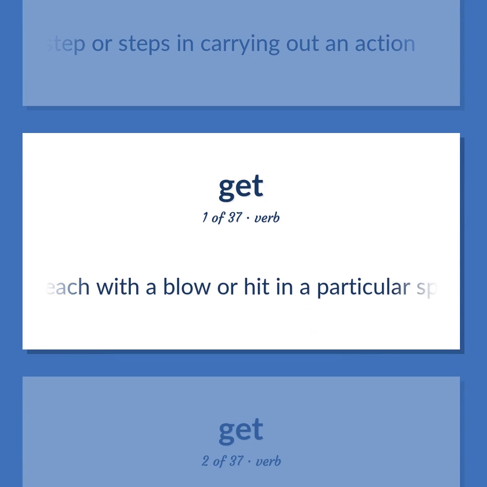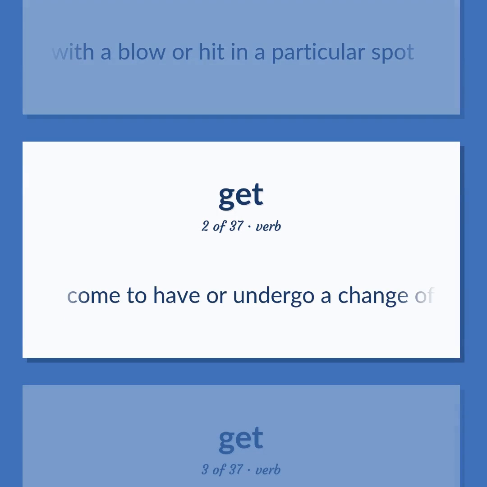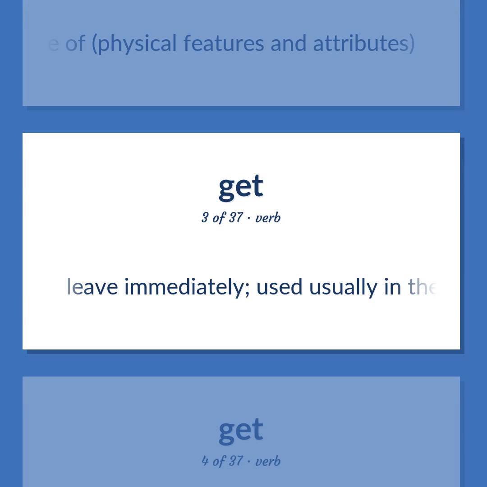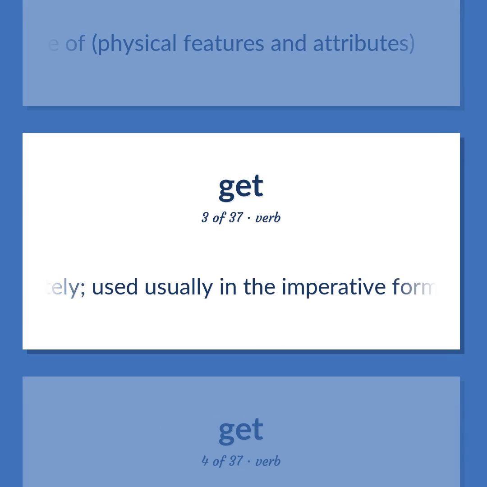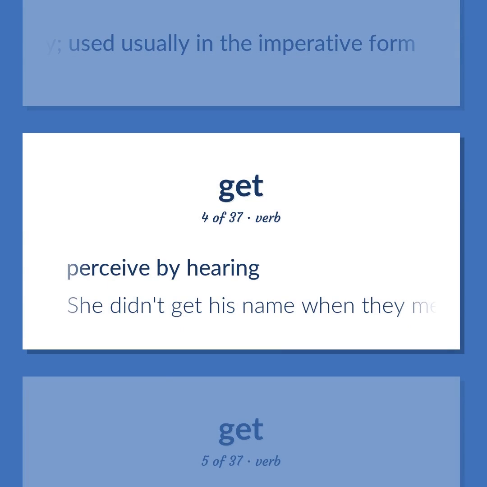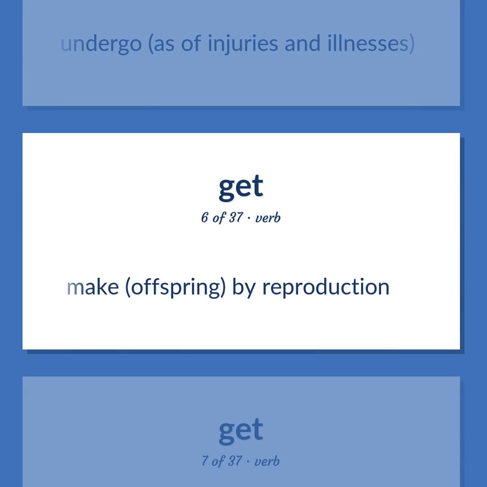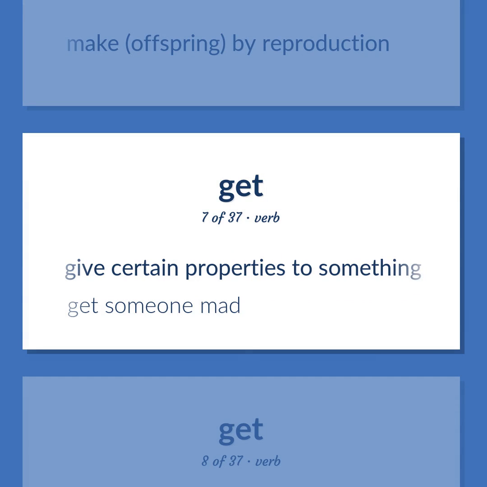Reach with a blow or hit in a particular spot. Come to have or undergo a change of physical features and attributes. Leave immediately. Used usually in the imperative form. Perceive by hearing. She didn't get his name when they met the first time. Undergo, as of injuries and illnesses. Make offspring, by reproduction. Give certain properties to something. Get someone mad.